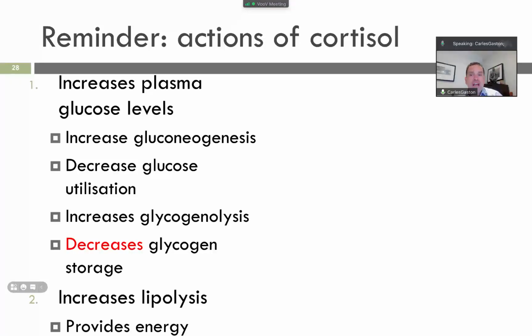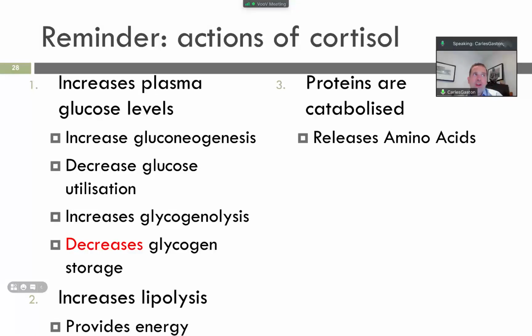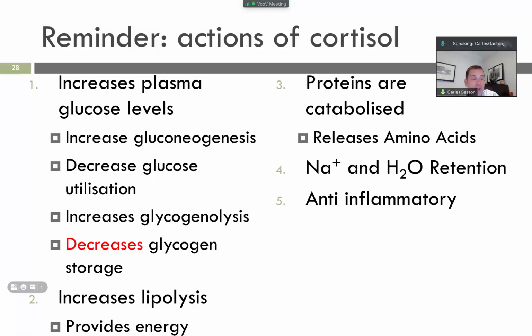Cortisol has a very important role in the kidneys for sodium and water retention, which is very important in electrolyte balance. It also increases gastric acid production and has an important role as an immune system suppressor. So it is immunosuppressant and has a strong anti-inflammatory action.